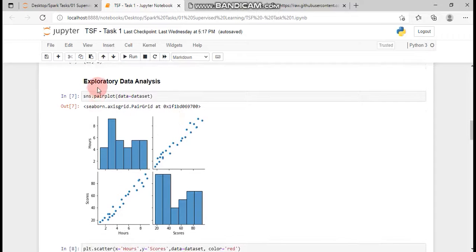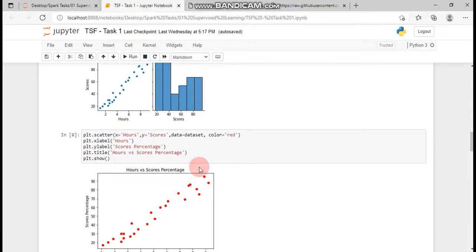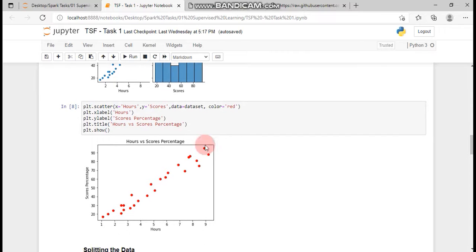I'm doing exploratory data analysis here. Pairplot from Seaborn has been used to plot all the possible numerical columns against each other. Scatterplot from the Matplotlib library shows us the plotting graphs of hours and scores. I have used hours as my x-axis and scores as my y-axis here.